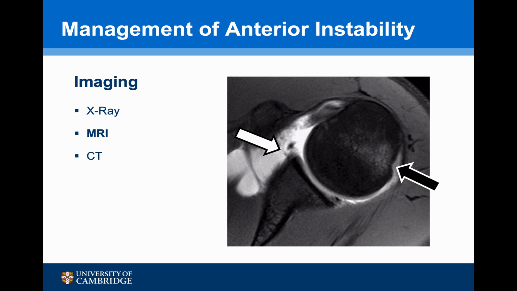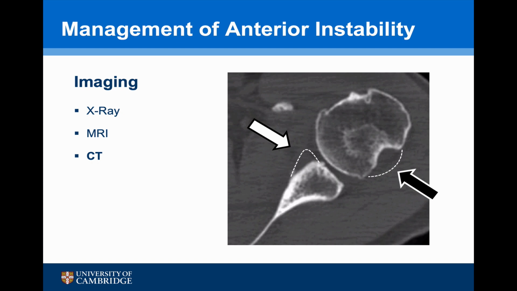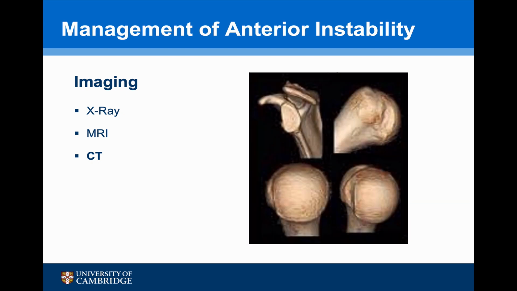An MRI scan, particularly a T2 axial view, can highlight any soft tissue injury to the capsule and labrum and can sometimes also demonstrate a Hill-Sachs lesion. CT is the best modality to assess bone loss, and a 3D rendered view is useful for assessing the glenoid track, which I'll mention later.